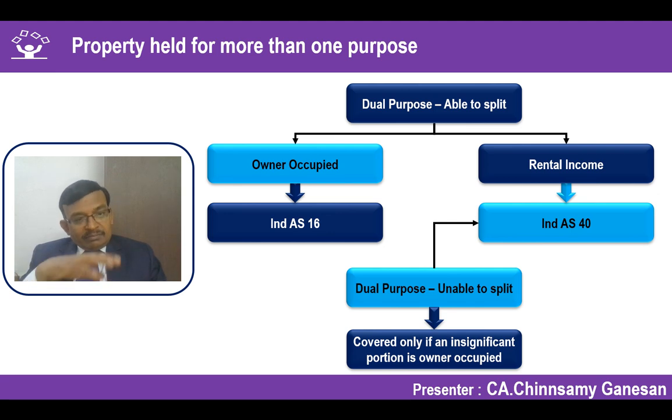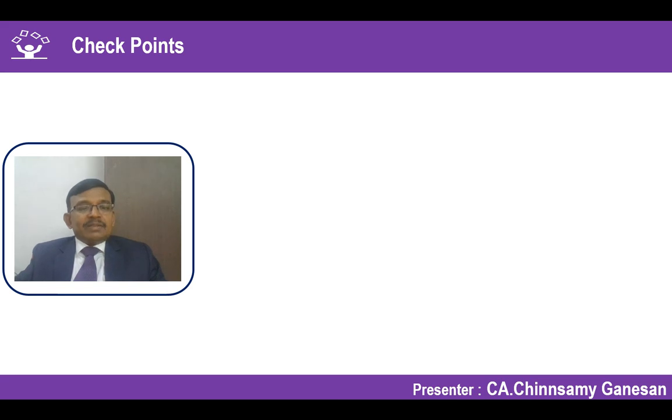But the subsidiary uses the full floor. So it's an insignificant use by the owner, and to that extent, we are not able to split exactly what is the portion because it is used by both the parties. It may be an example for you to understand where we will say the entire property is investment property because owner occupation is insignificant. Okay, let's go into some quick examples for us to understand this concept.